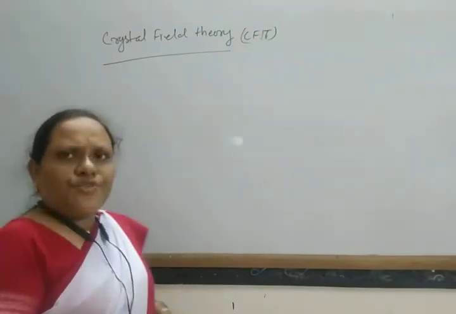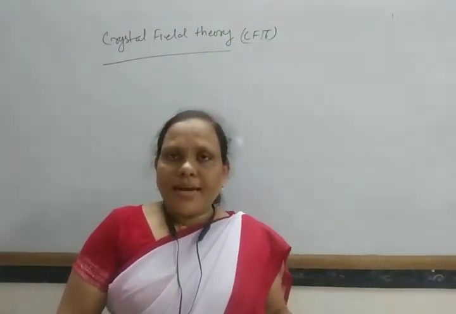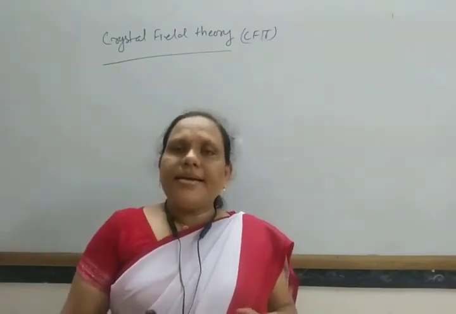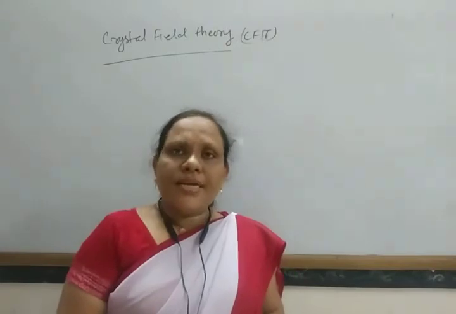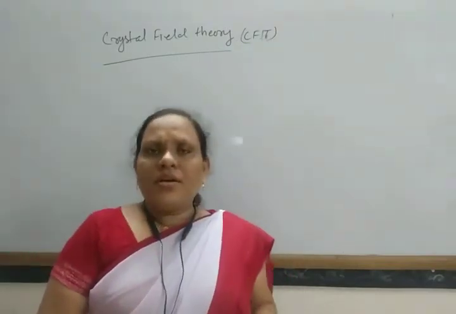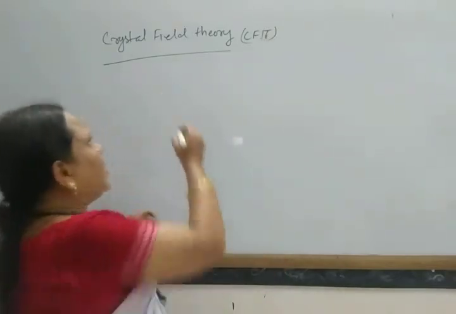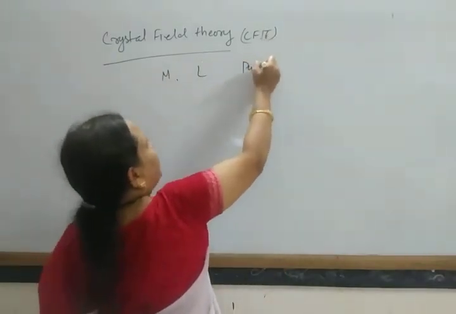According to valence bond theory, the bond between the metal atom and the ligand is purely covalent or coordinate bond. But according to crystal field theory, the bond between the metal atom and the ligand is purely ionic.